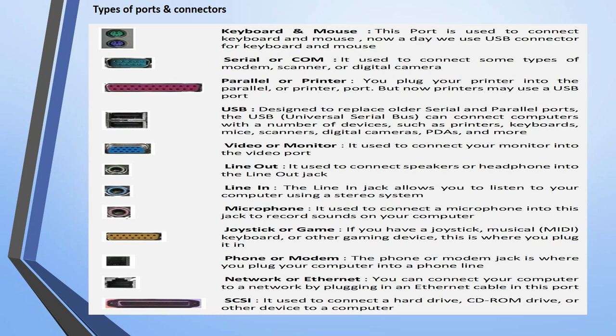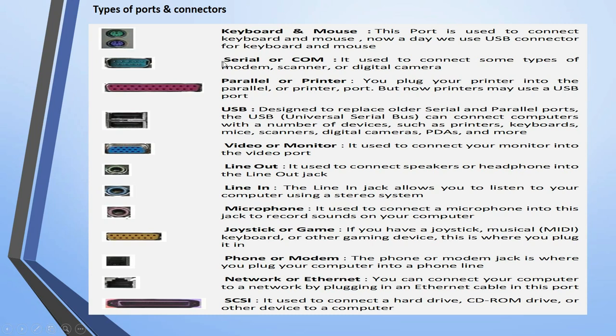Now here we have to check the ports and connectors of your system. Means different types of ports and connectors are available for your system. So what are the ports there? Like see, these are the PS2 port, serial port, parallel port. This port is used to connect the keyboard and the mouse. Nowadays we use USB connectors for keyboard and mouse. Means now these two options are not present on recent systems.